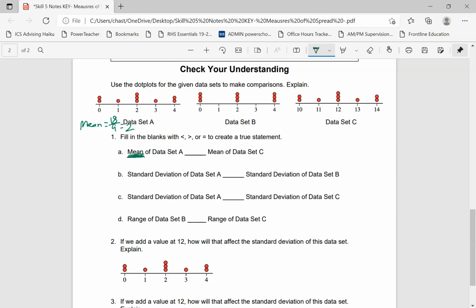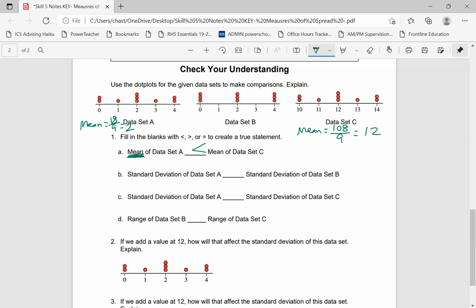Now for data set C, we're going to find the mean of it. Looking at that, it looks like we have 10 plus 10 plus 11 plus 12 plus 12 plus 12 plus 13 plus 14 plus 14. I feel like an idiot now that I've added all of these up, because I just looked at those numbers and they are most definitely higher than data set A. So I didn't even really need to calculate this, but I think we can easily see that data set A's mean is less than that of C.